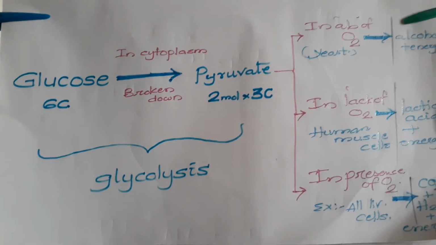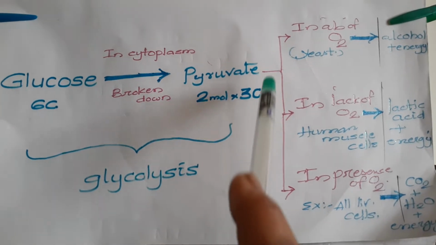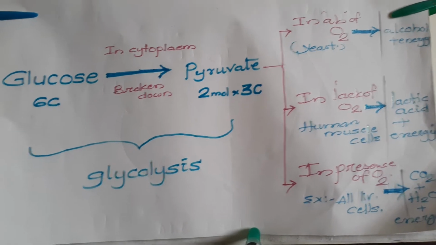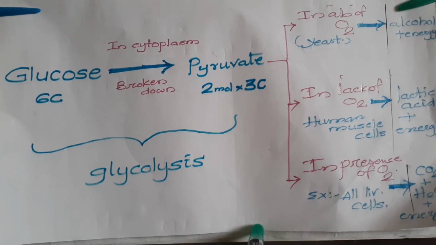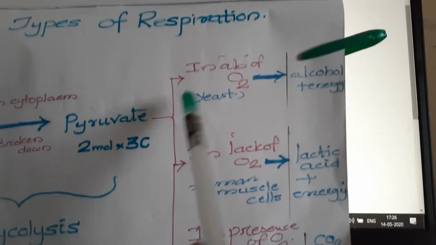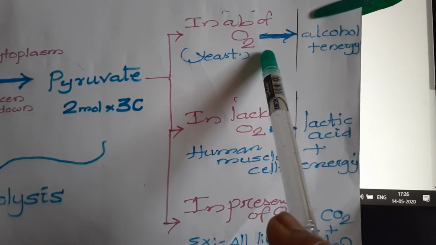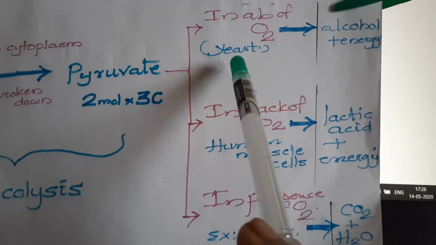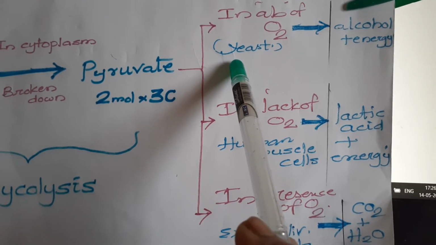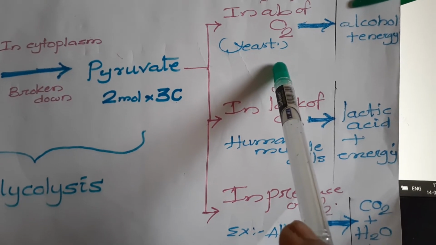In which conditions, in which organisms, do the types of respiration occur? Let us discuss now. The respiration process in the absence of oxygen occurs in primitive simple organisms such as bacteria and yeast.